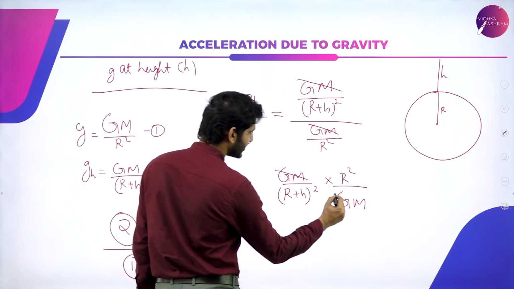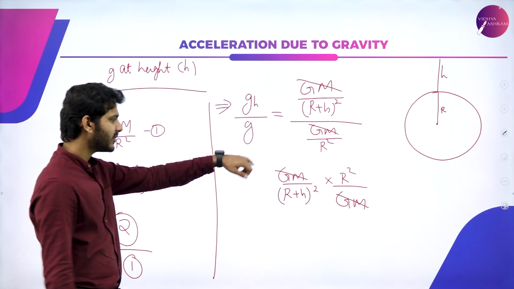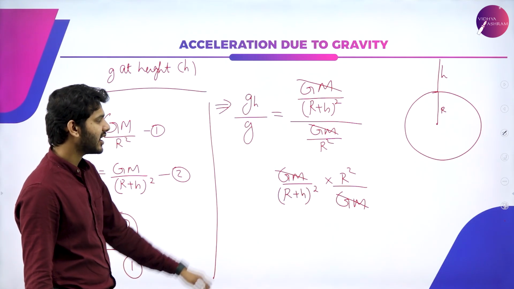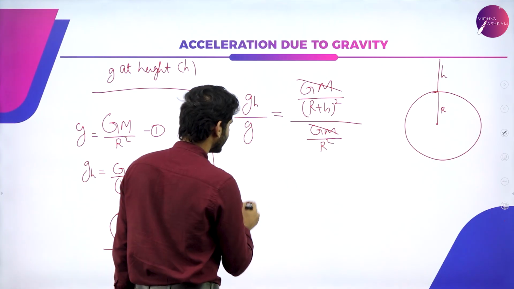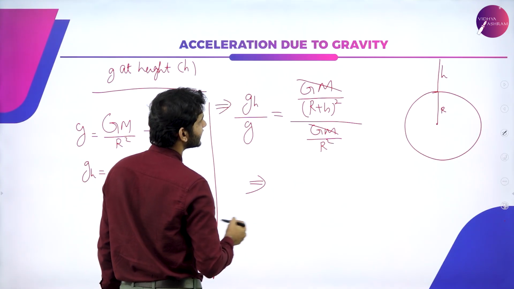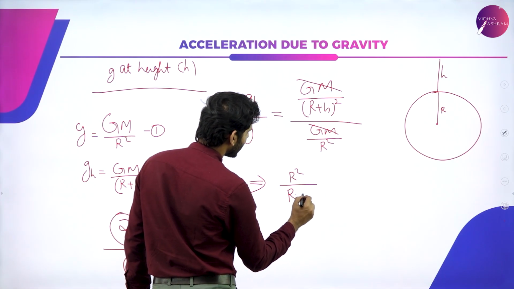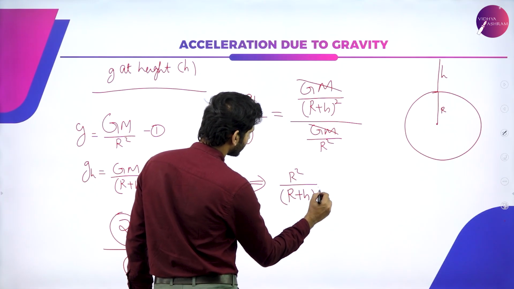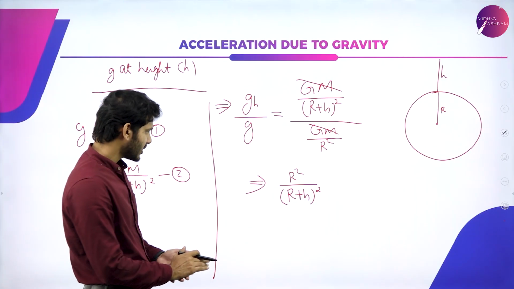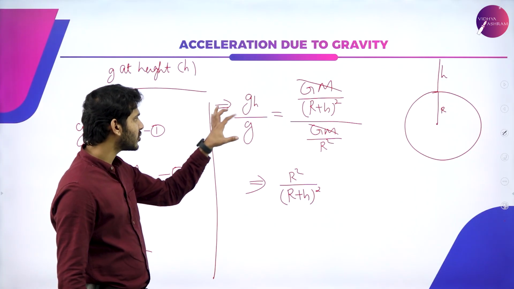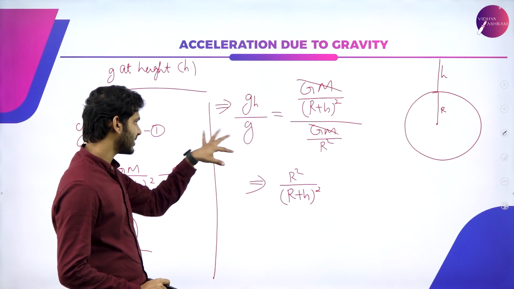So here the GM and GM will cancel each other out, and it will be r square divided by (r plus h) whole square.